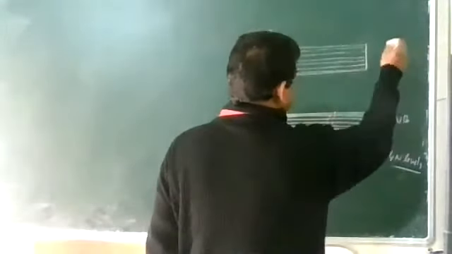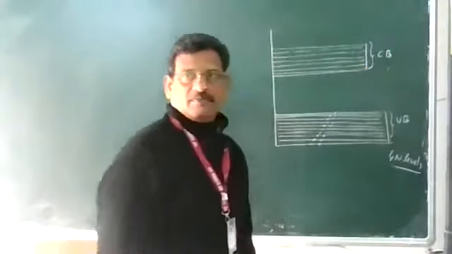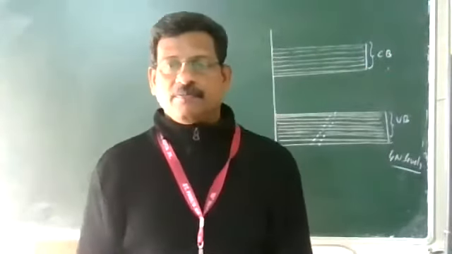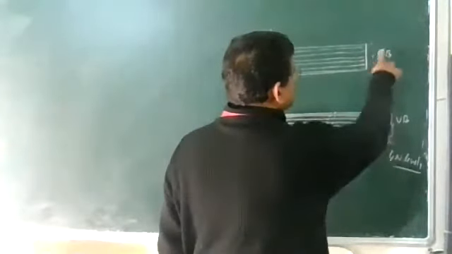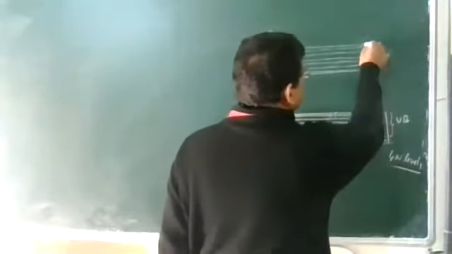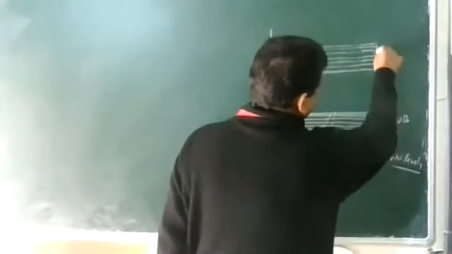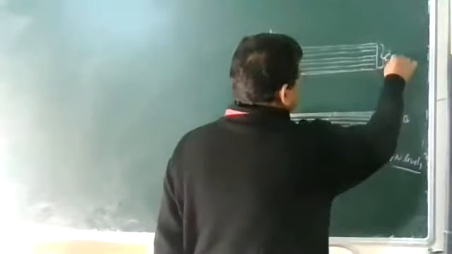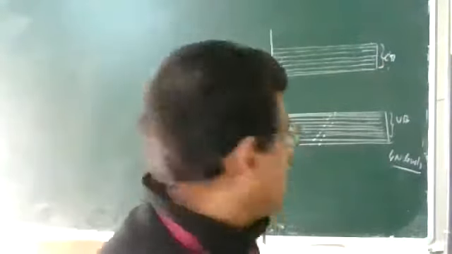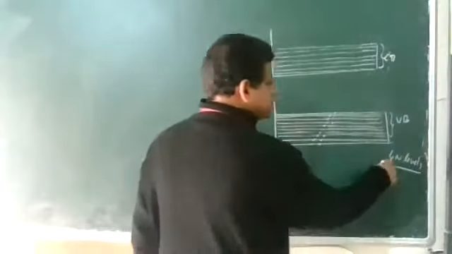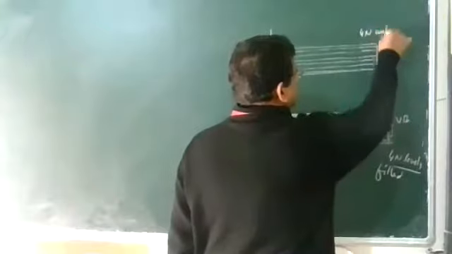So this range of energies possessed by them is called the conduction band. Okay, so this is the conduction band. And this is the 4n filled levels, and this is the 4n unfilled levels.